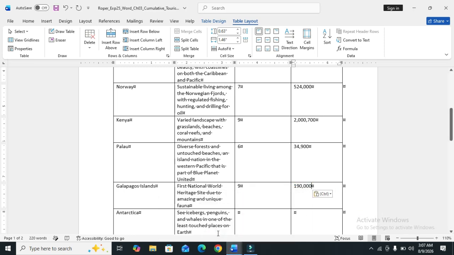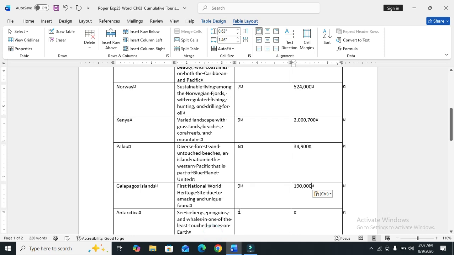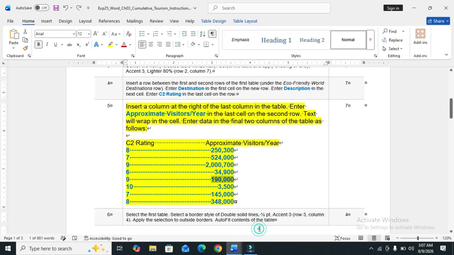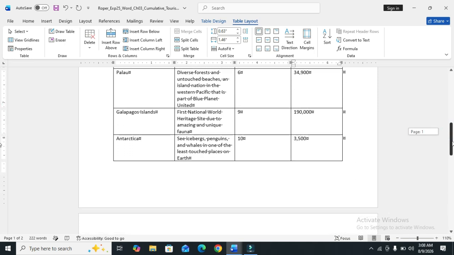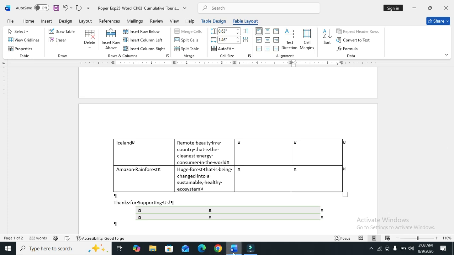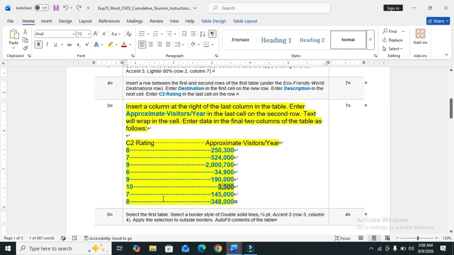Next 10. So write 10, press tab and also copy the text and paste. Next 7.